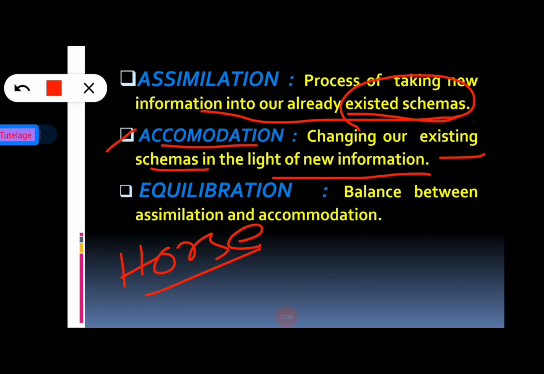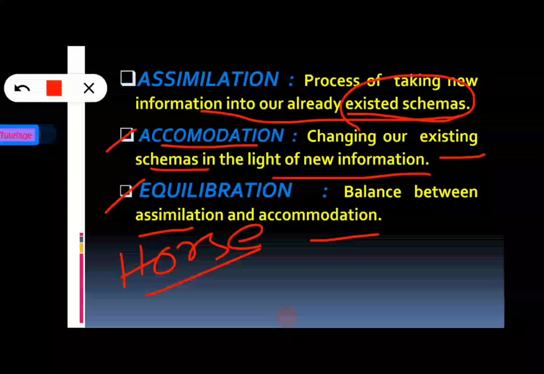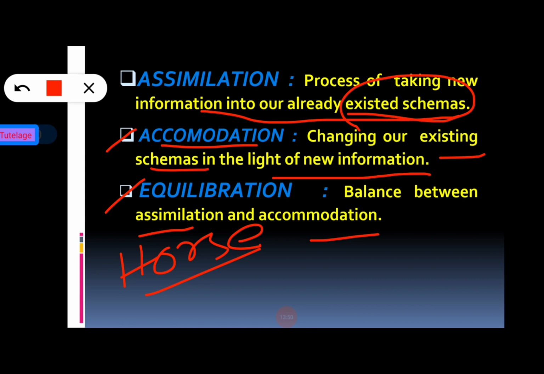And now move on to the last stage, that is equilibration. So equilibration, from the name we can say equilibrium situation, we all know. Equilibration is basically a balance between assimilation and accommodation. So it is an ongoing process that refines and transforms mental structures, constituting the basis of cognitive development.